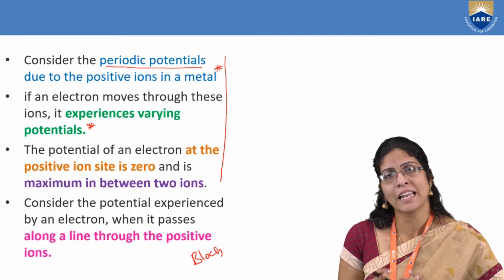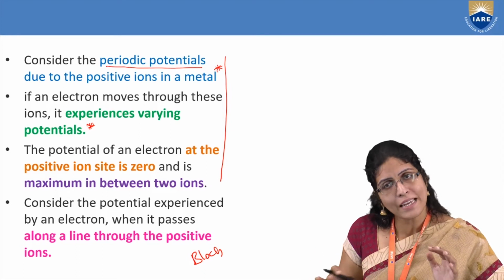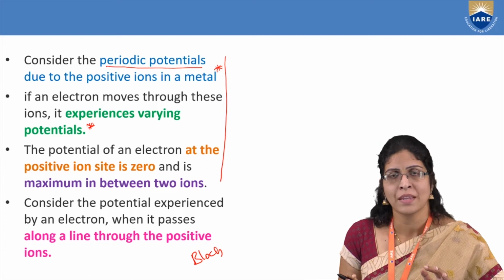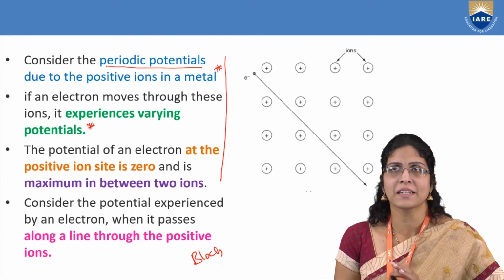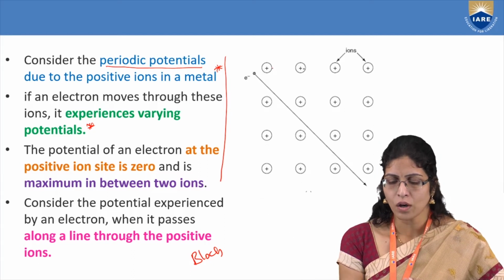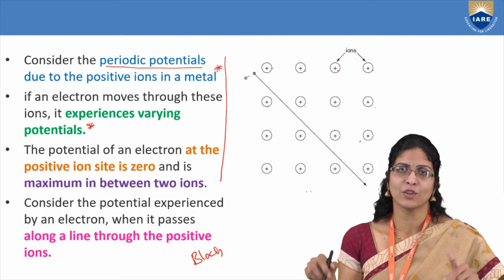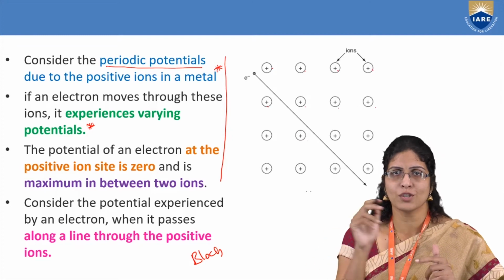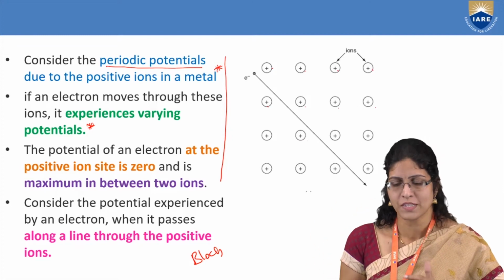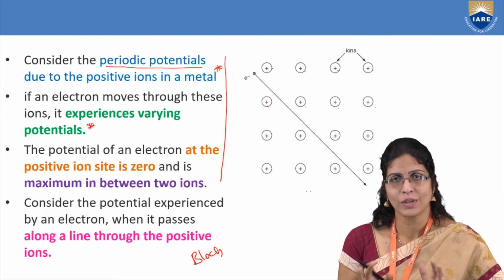He considered that the electron is traveling along a line across the positive ions. You can understand this better if you see here. These are the positive ions. How are they arranged? Just like a matrix, how you write in mathematics, with rows and columns. So you call them a lattice. You know it very well.